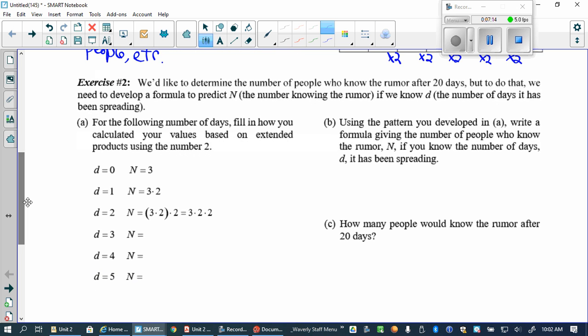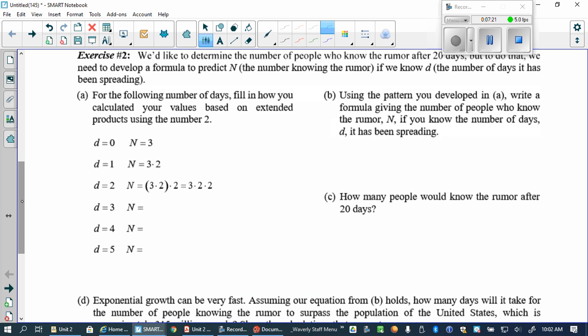So for the following number of days, fill in how you calculate your values. All right, well, we kind of got that. So when n equals 0, day 0, the number of people who knew equals 3, right? Wasn't that going to be right there? Right, so that equals 3 times 2 to the 0 power, isn't it? What is 2 to the 0 power? We don't need to be on the calculator right now. 2 to the 0 is 1. 3 times 1 is 3.